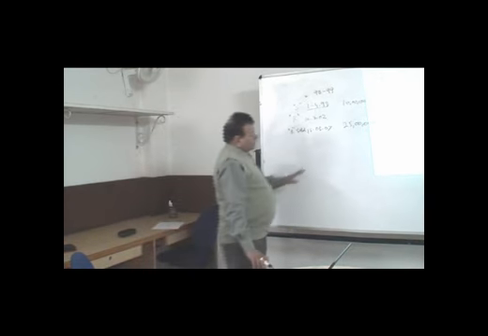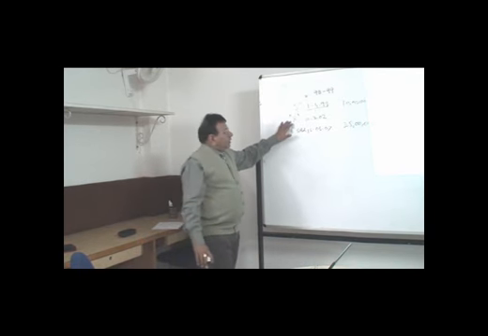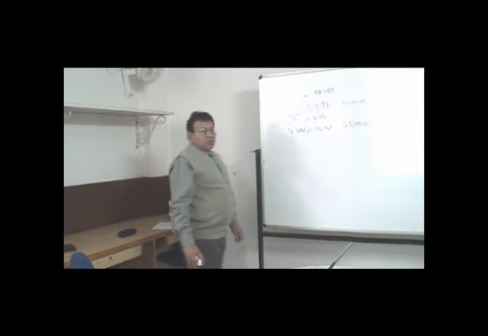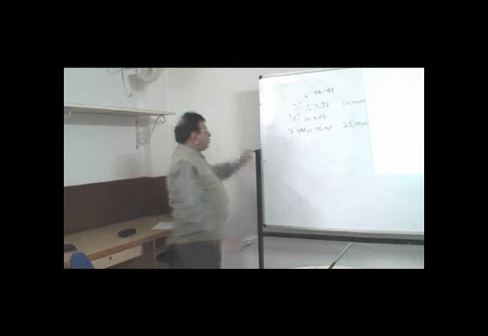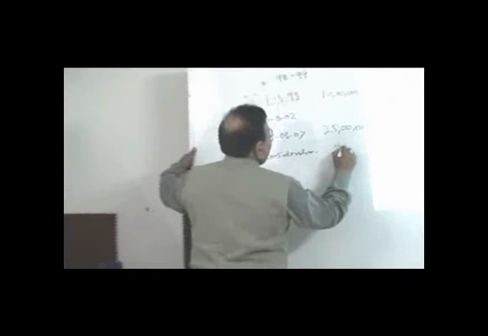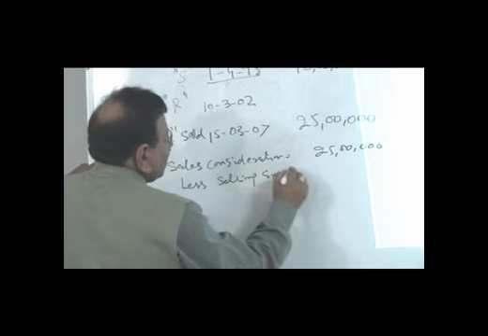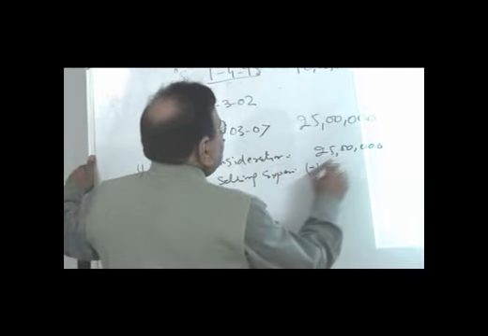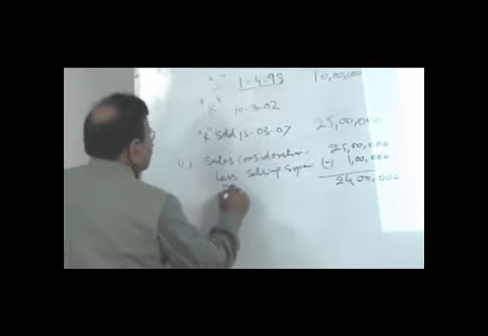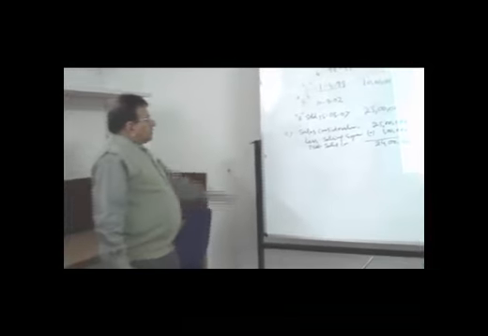So in this case, the cost of acquisition in the hands of Mr. R shall be the cost of acquisition in the hands of the previous owner, that is Mr. S. So how would you calculate the capital gain? Let us just try to solve it. The sales consideration is 25 lakhs. Selling expenses are to the extent of 1 lakh. So the net sale consideration is 24 lakhs.